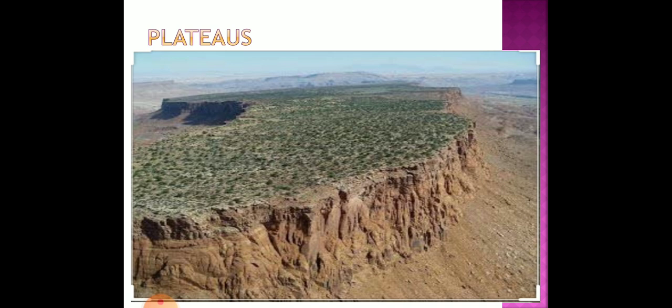Here you can see a plateau. From the image itself, you can understand that it is a raised area and the top portion is flat. In the smaller classes, we have studied the plateau as a tableland. So a plateau is an elevated, flat landform that rises sharply above the surrounding area. Sometimes the raised area will be on a single side, and sometimes from all the sides. It is not said that every side should be raised. Sometimes it will be raised from one side, and sometimes from all the sides, but the top portion will be flat. That's a plateau. You can see the image here of a plateau.